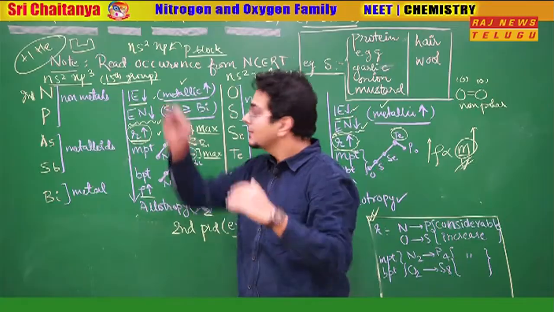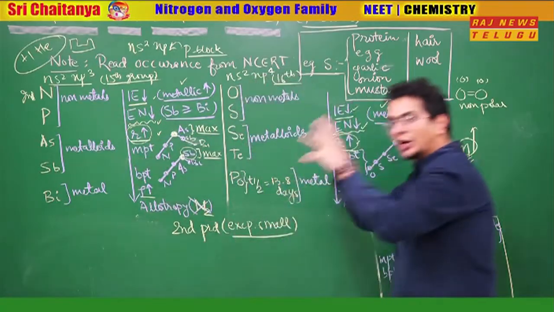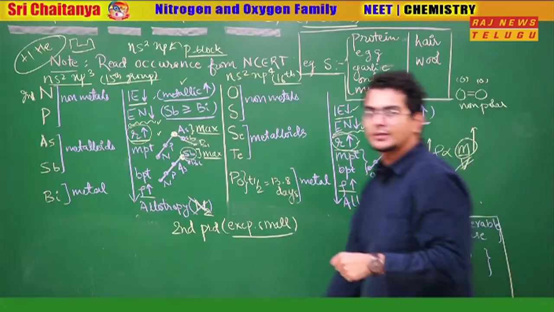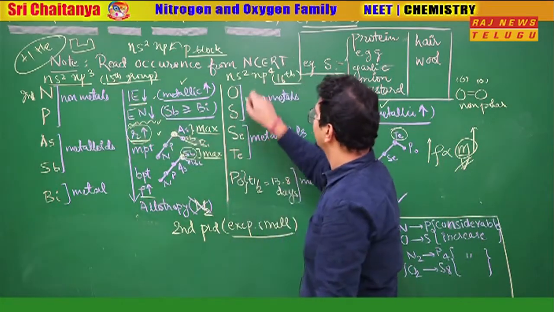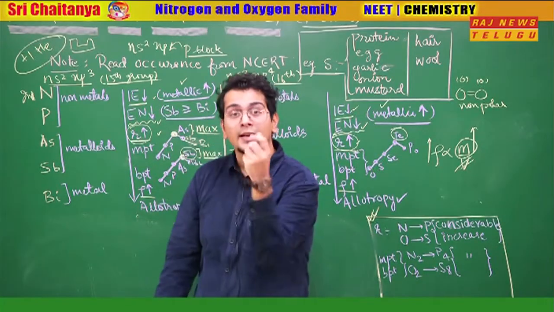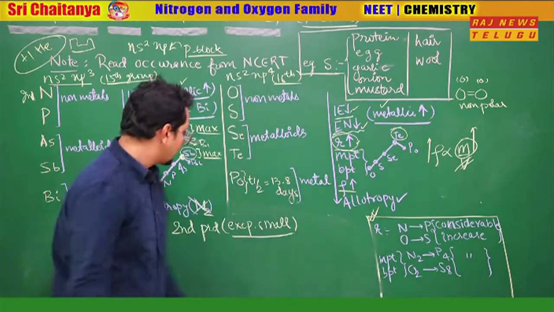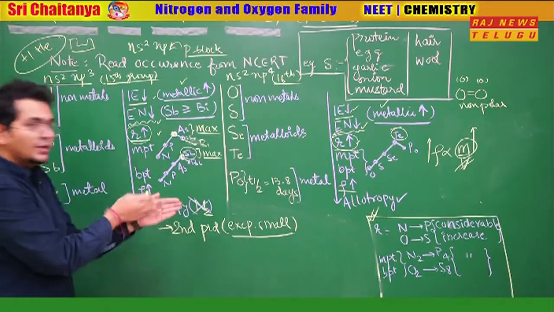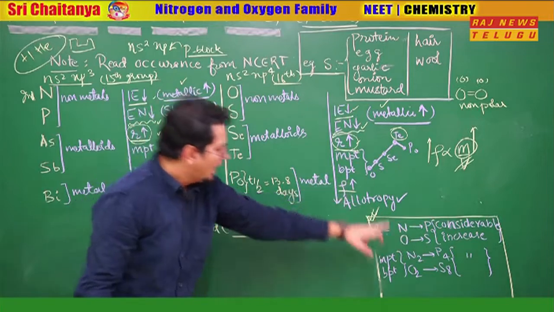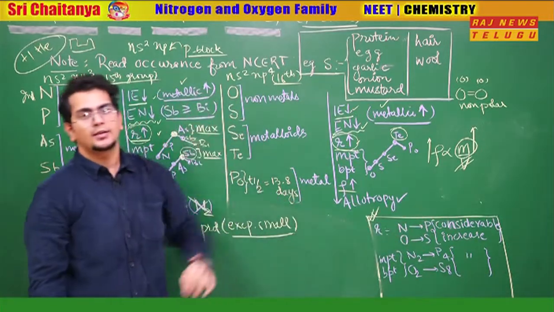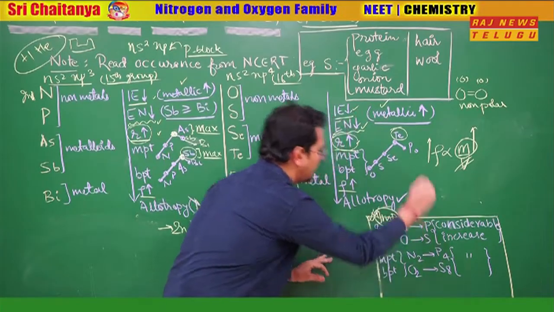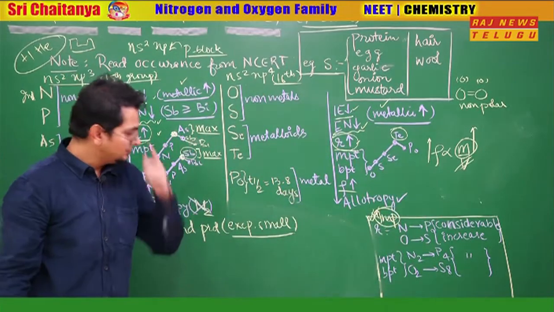Third period elements, second to third, there is a sudden jump in the radius. Sudden jump in the radius means considerable increase in the radius from nitrogen to phosphorus and oxygen to sulfur. Why? Because nitrogen and oxygen are exceptionally small in size. So the trick is second period elements are exceptionally small. So we understand here that from nitrogen to phosphorus and oxygen to sulfur, the maximum increase in radius will happen. Direct question for the NEET examination, and needless to mention, extremely important.